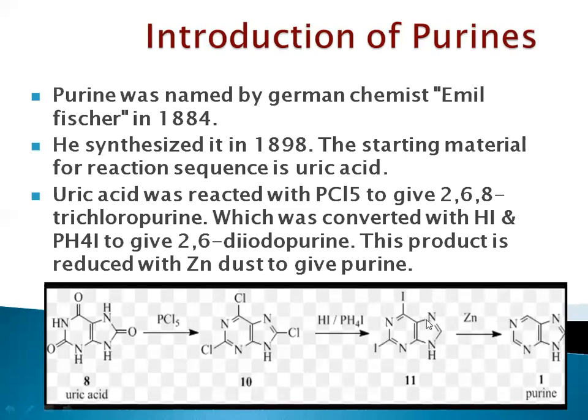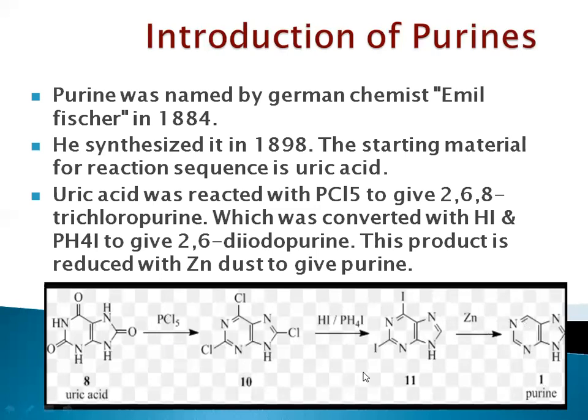After that, our reaction will proceed with zinc dust. We are going to add zinc dust. Zinc dust is a reducing agent. It will reduce the compound. After reduction, what will happen? The two iodide groups which were present in structure 3, these two iodide groups will be removed, and we will get our final product which is purine.